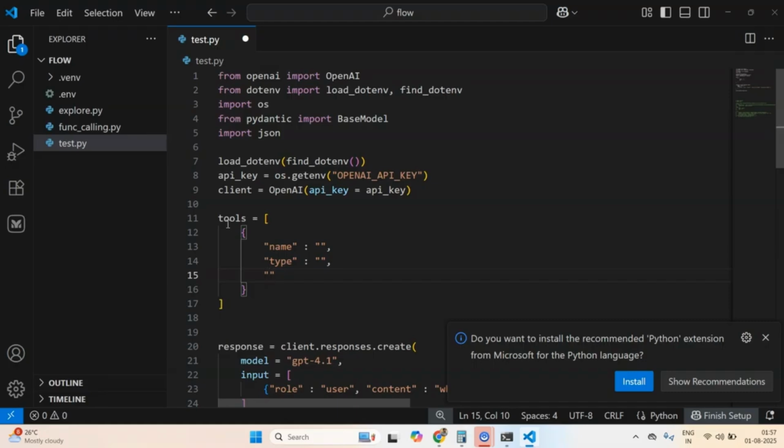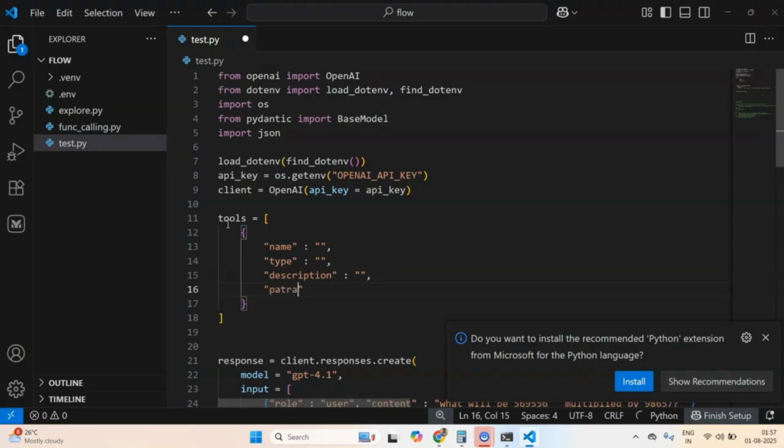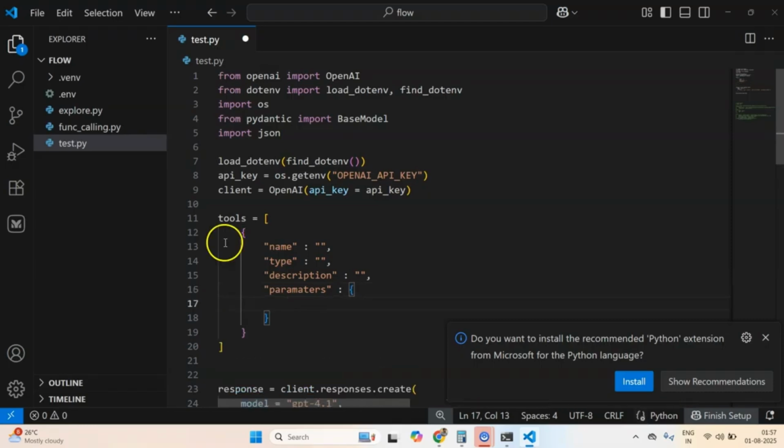So name, type, and then we have description, and then we have parameters. Parameters you can think of as the actual function's inputs, and this parameters will be an object. So overall at the top level, each tool will have a name, type, description and parameters. So let's try to create the name. Maybe multiply. So I'm calling my function multiply. The type will be function.